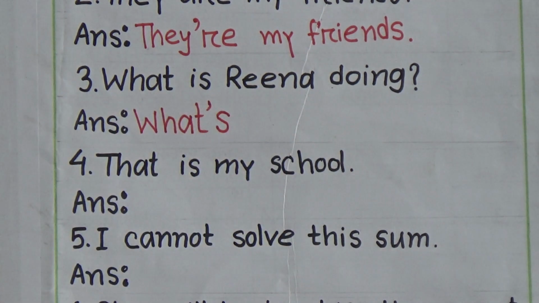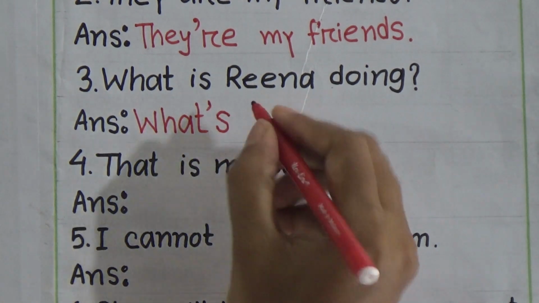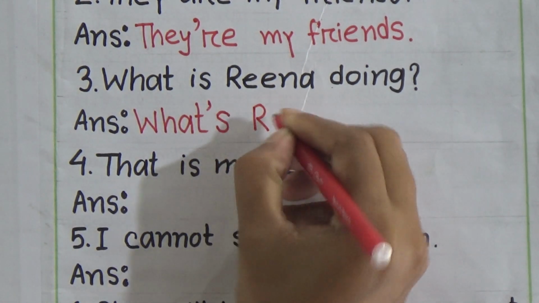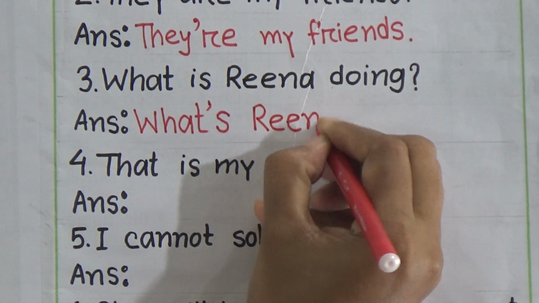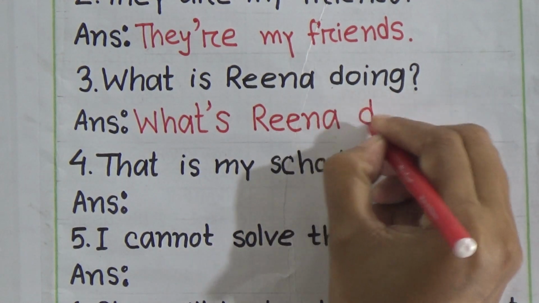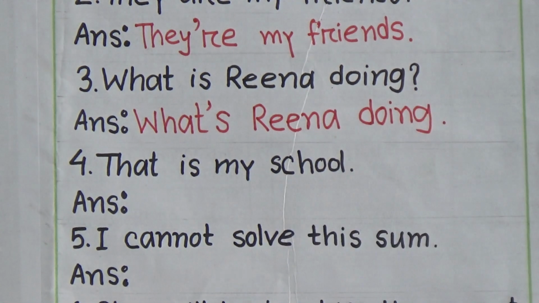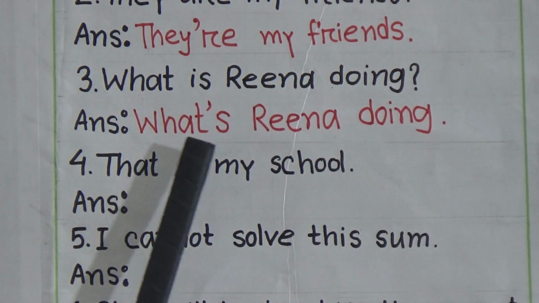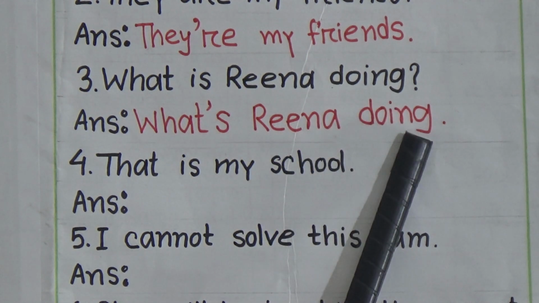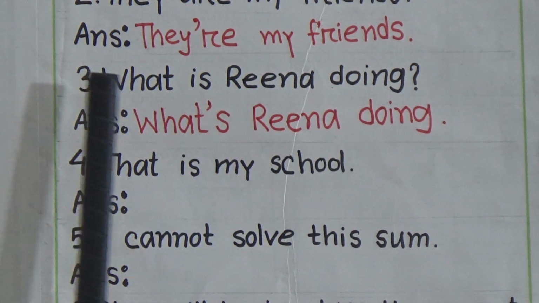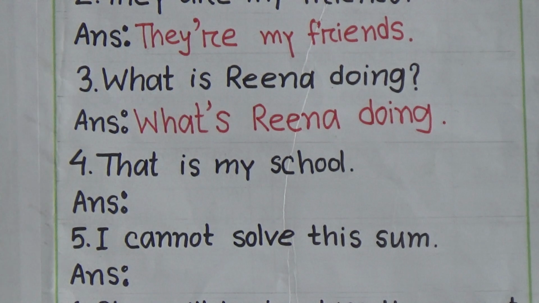What is will be what's. What's Rina doing? R-E-E-N-A, Rina, D-O-I-N-G, doing. So the sentence will be what's Rina doing, and what's we write instead of what is.